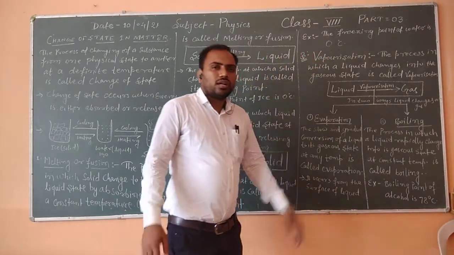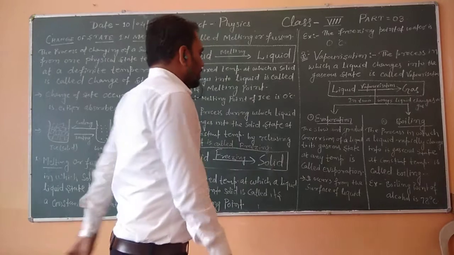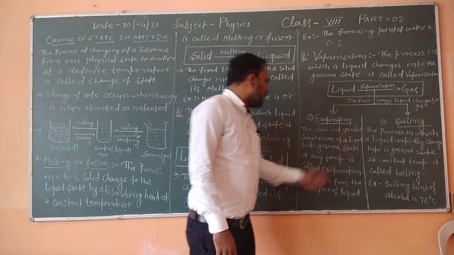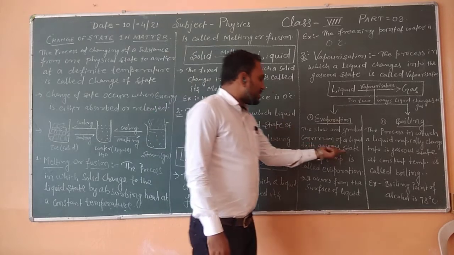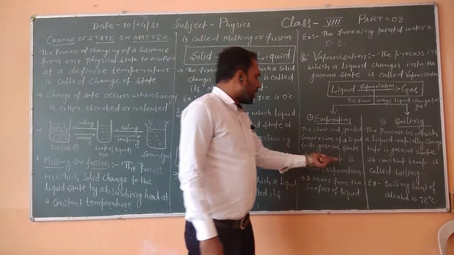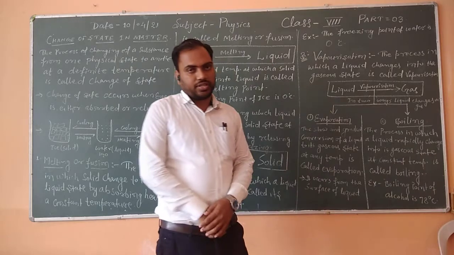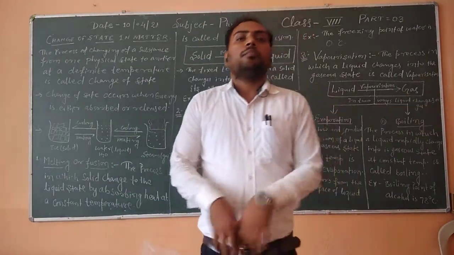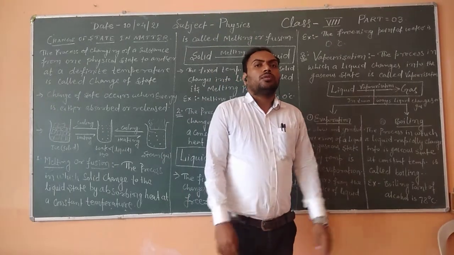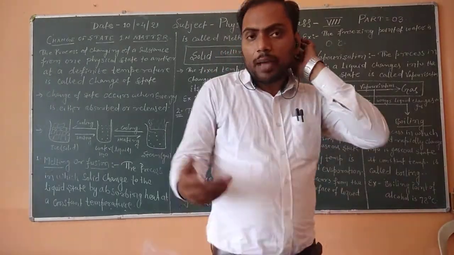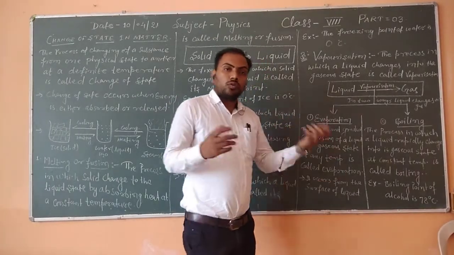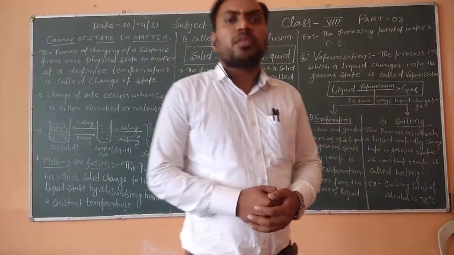Evaporation is a natural process. You may say that the slow and gradual conversion of a liquid to its gaseous state at any temperature is called evaporation. When you wash your clothes and put them for drying, evaporation occurs and your clothes become dry.